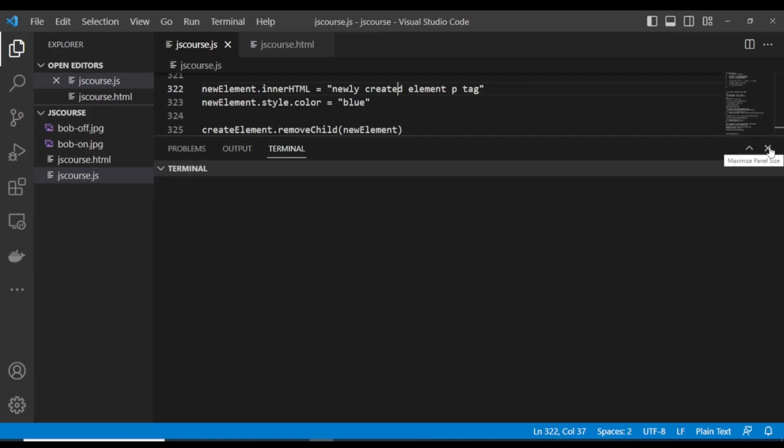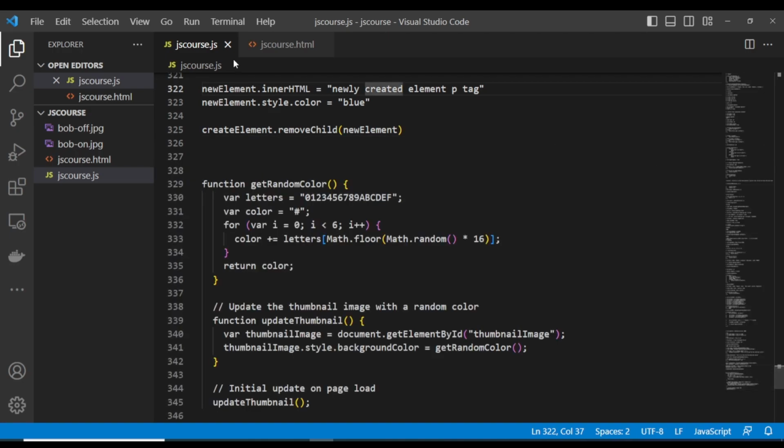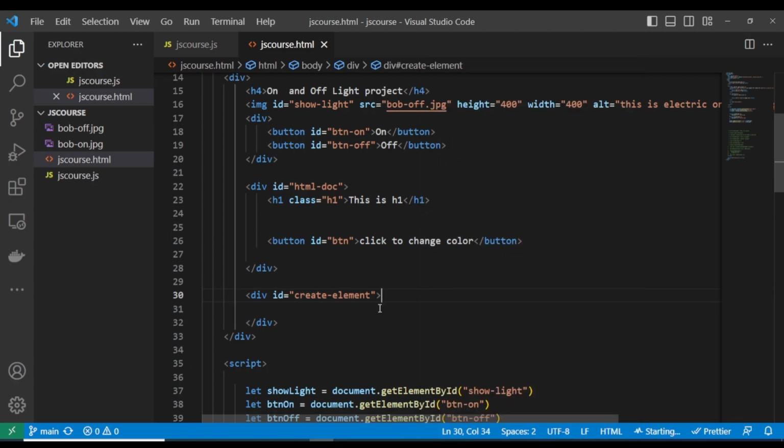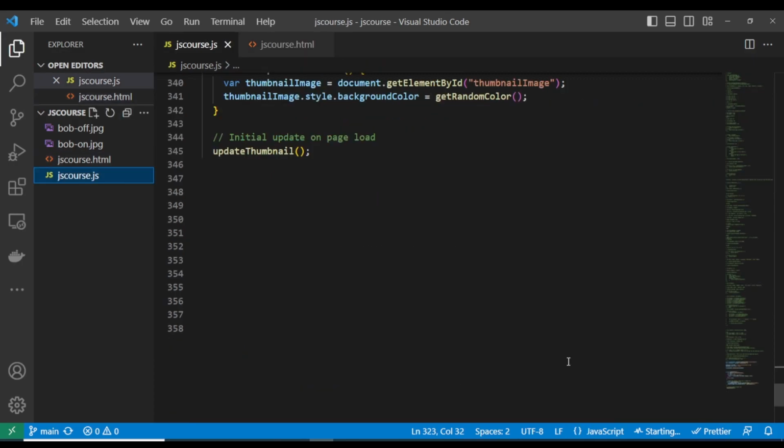Okay, I have to close my terminal. Okay, this is our course. I'll quickly do open with live server so that we'll have our application running to view our code. So now we are going to quickly start explaining what promises are while our project is running.